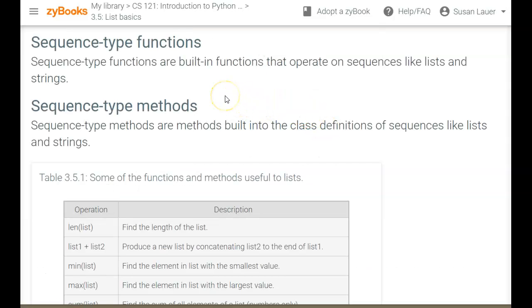Things like print are functions, and len would be a function where you're putting the list on the inside. So that's a function. A method is like the math methods, math dot. You have to go into the math class and use those methods. So here, len is a function. It finds the length of the list. Min you can find on the list, and max you can find on the list.